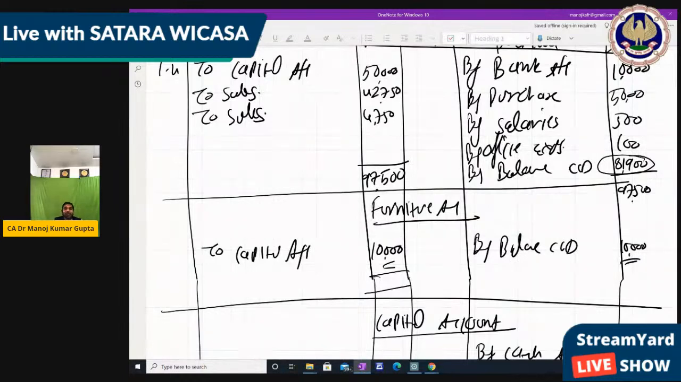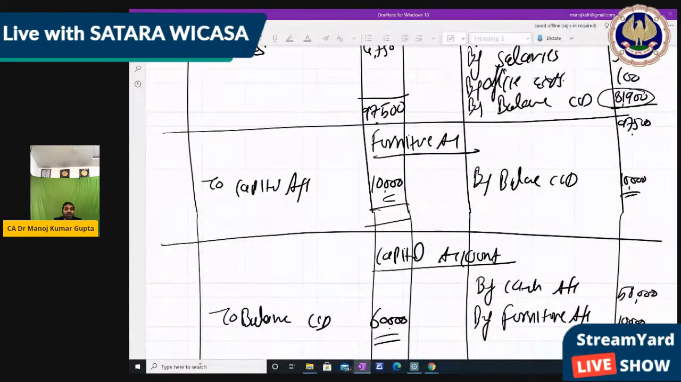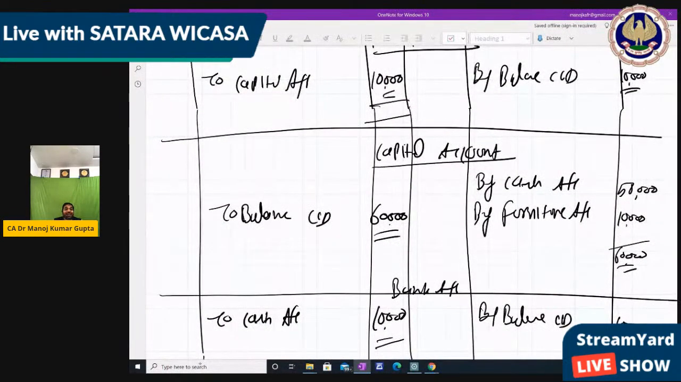In the furniture account, the debit side is more, that's why the balance is on the credit side. So that is also a debit balance. In the capital account, credit is more, that's why the balance is on the debit side. So it is a credit balance, because credit is more. Okay, so this is the capital account, credit balance. And in the same way we have to write all balances, right?